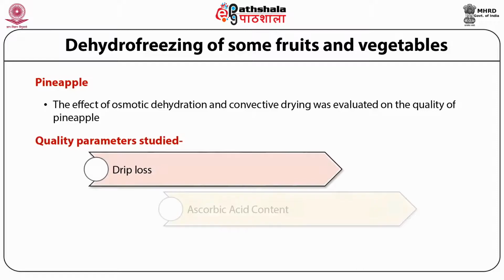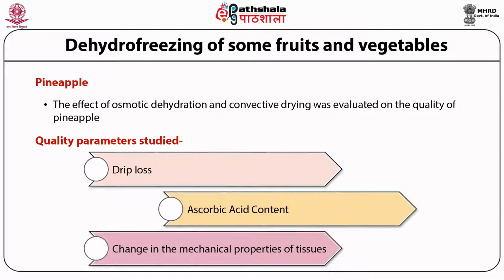Drip loss, ascorbic acid content and change in the mechanical properties of tissues were kept as indices for quantifying the effect on quality. So these three indices were kept as the dependent factors for quantifying the effect on quality.